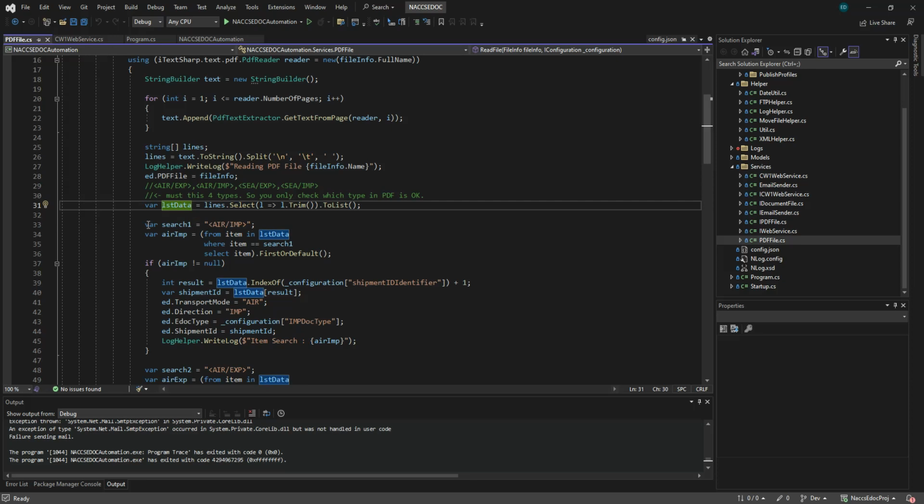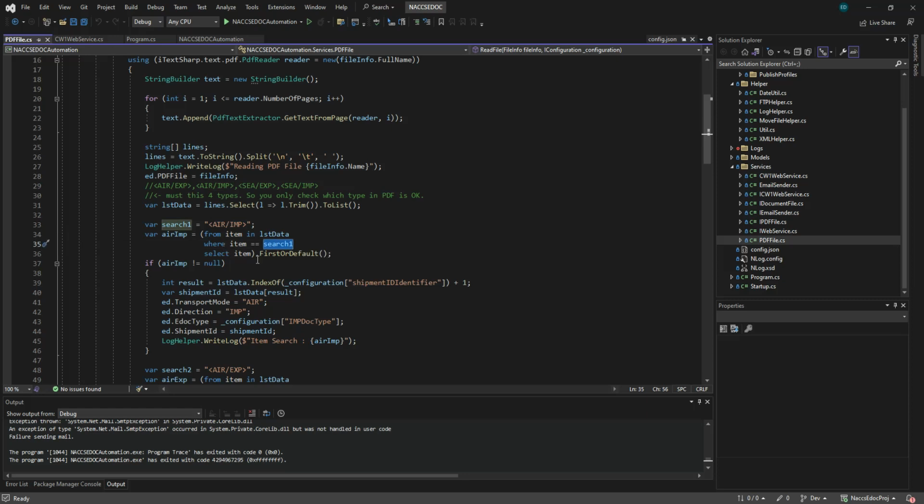For example, if we look for this item in the PDF, this is the transport, this is here, or it could be C, and the import or export is the direction. So if we found this in our PDF file, then we have to select from the list data where item equals this one, the search one.